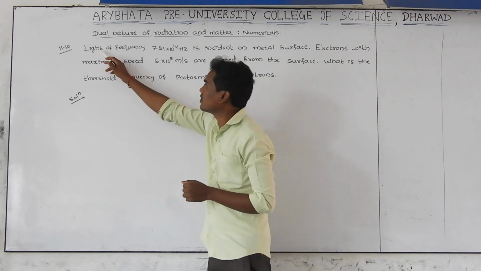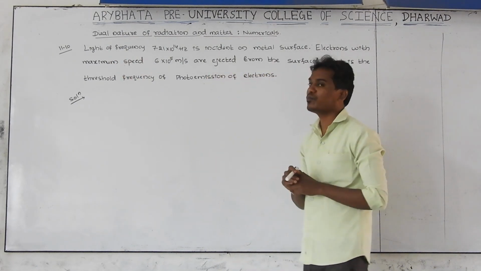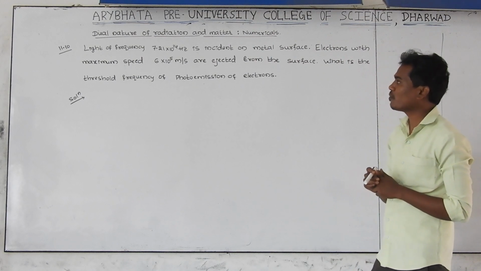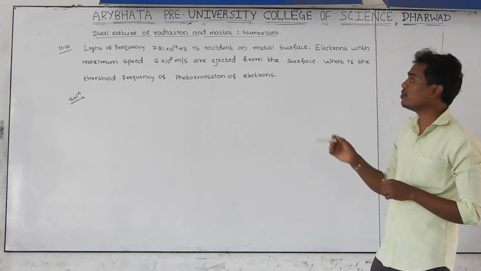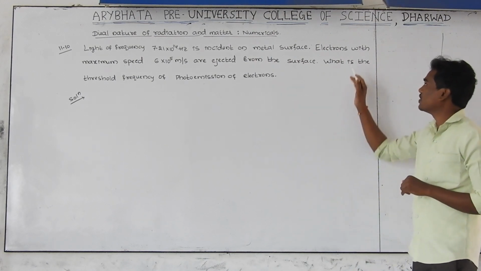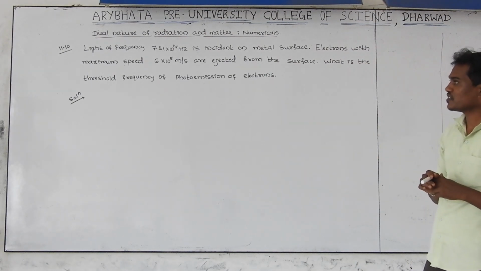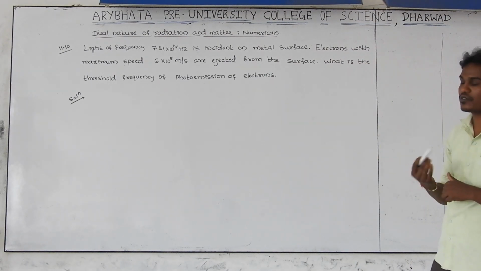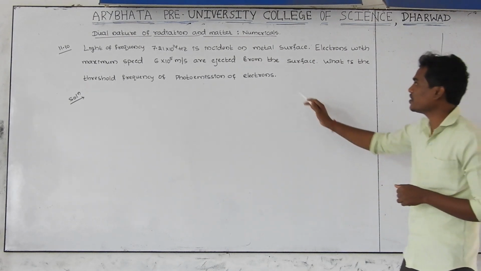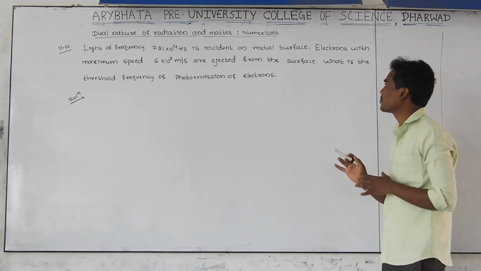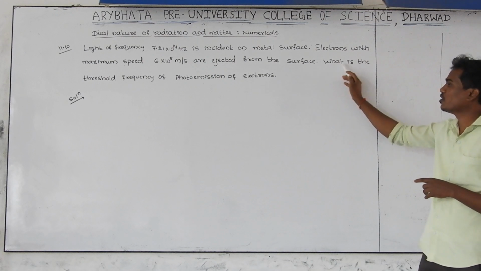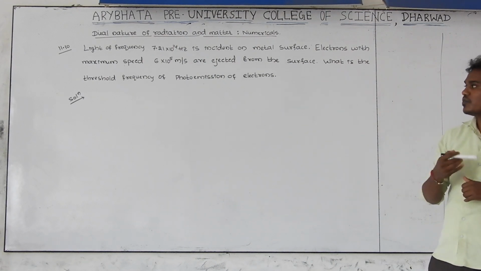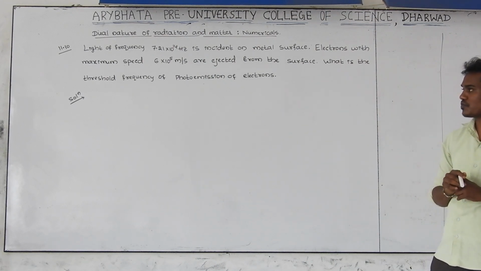Read the question. Light of frequency 7.2 × 10^14 Hz is incident on a metal surface. Electrons with a maximum speed of 6 × 10^5 meters per second are ejected from the surface of the metal plate. We have to find the threshold frequency of photoemission of electrons.